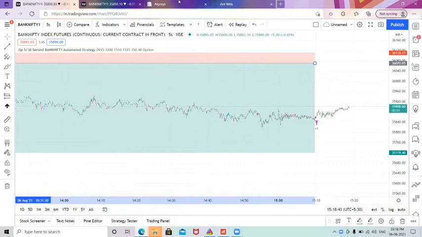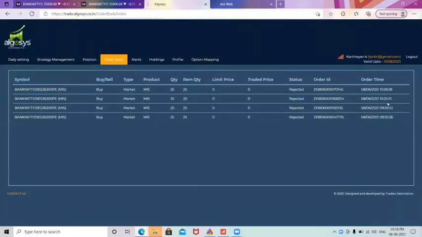So you can see in the Algosys platform also, every entry today has been taken. In the morning we got one entry, and right now we have got another entry in a put option. That means 10:25 is the last entry for 5 seconds, as well as for 30 seconds.